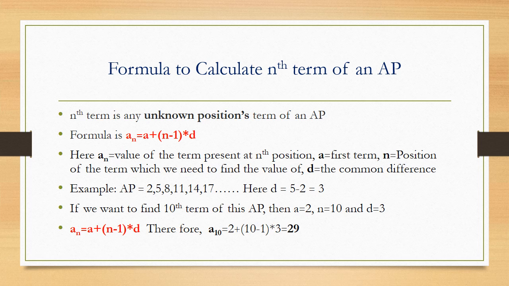10 minus 1 is going to be 9. Now I will multiply that 9 with this 3. 9 into 3 is going to be 27. Now I am going to add 27 plus 2, which is going to give me the answer as 29. Therefore, the 10th term of this AP is going to be 29.